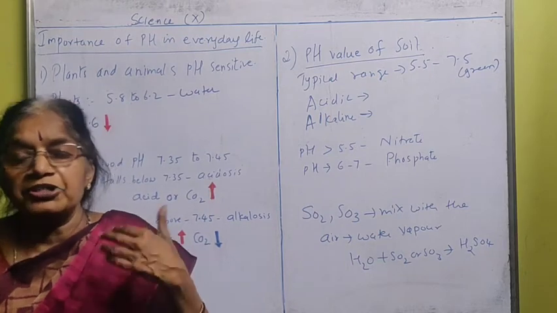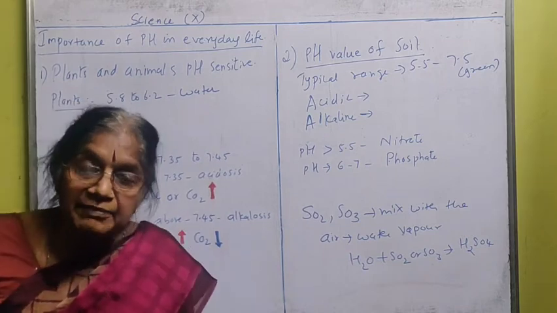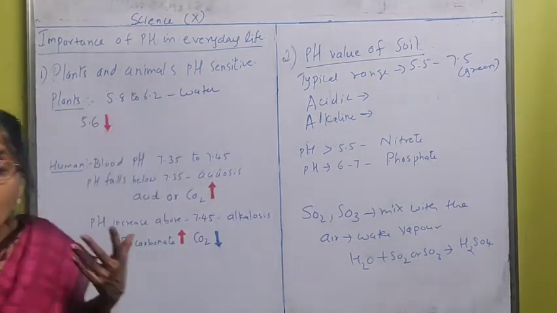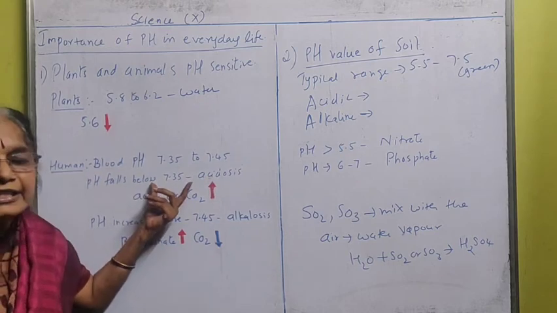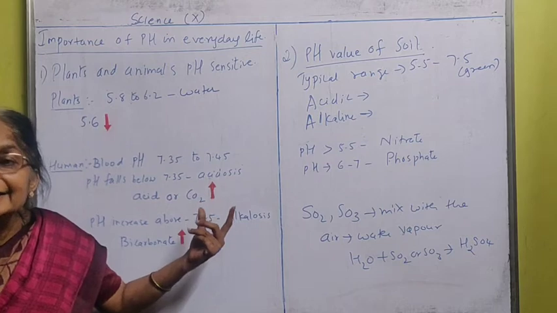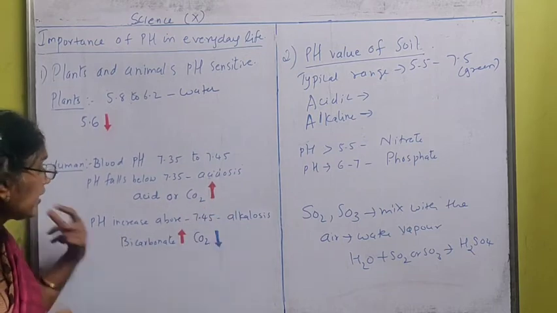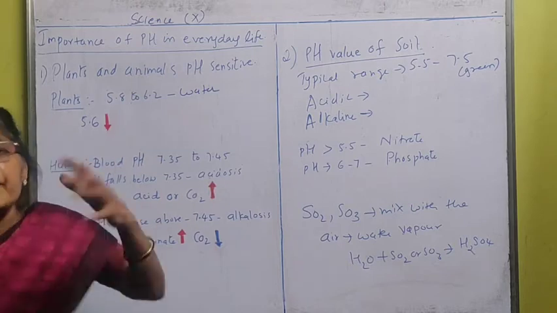What will happen? Nausea will be there, vomiting will be there, fatigue will be there, tiredness will be there. Our body will suffer with all these things when the pH value falls below 7.35. That is what we call acidosis. This is acidosis. What happens, ma'am, if the pH value increases to 7.5? Yes, it also affects our body.